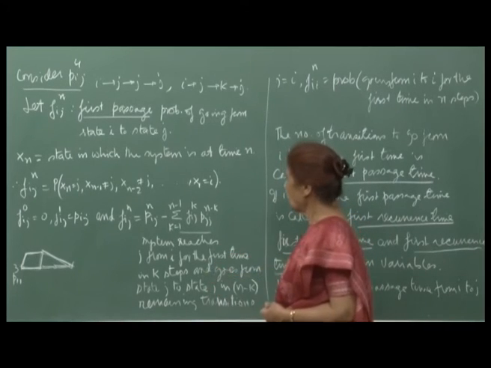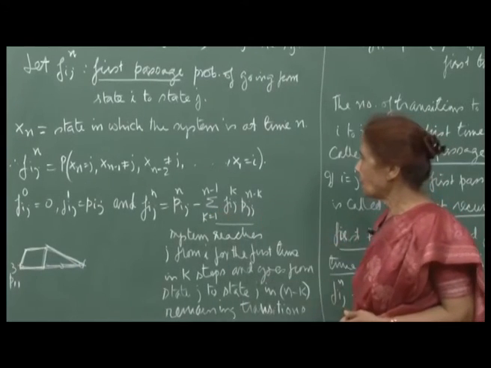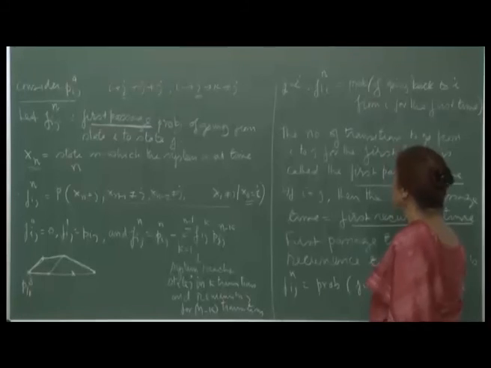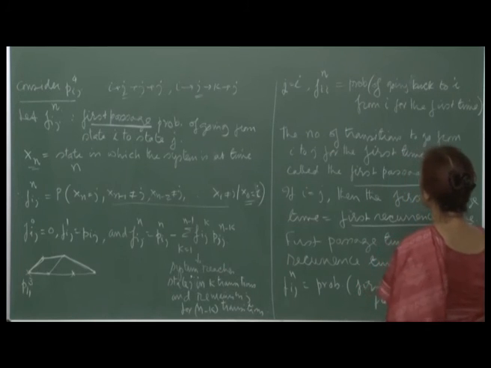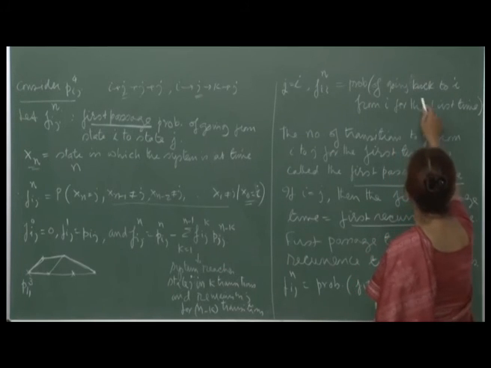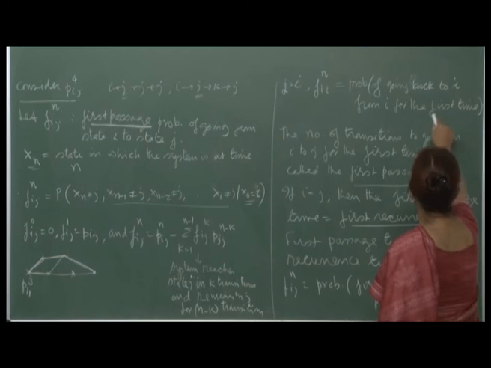So, this is how we write down the expression for f_ij(n). And of course, when j is equal to i, then f_ii(n) would be the probability of going back to i from i for the first time.